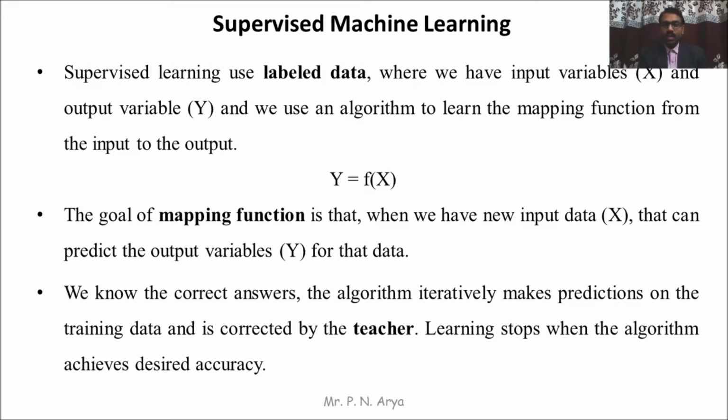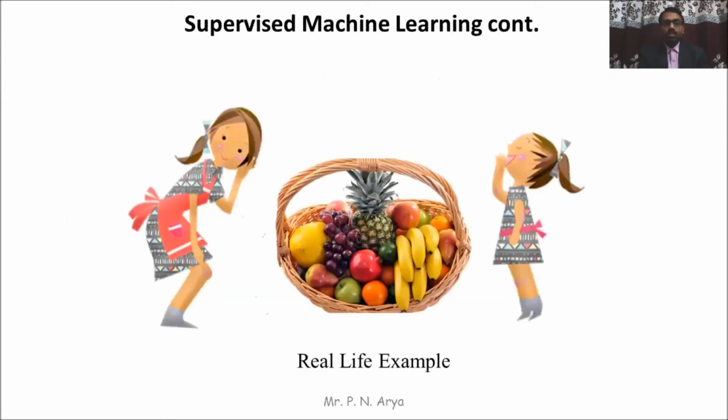We know the correct answer. The algorithm iteratively makes predictions on the training data and is corrected by the teacher. So here is the teacher or supervisor. Learning stops when the algorithm achieves the desired accuracy. Suppose we want 100% accuracy, so we train the algorithm again and again until we get 100% accuracy of the model. So this is the real life example of supervised machine learning.